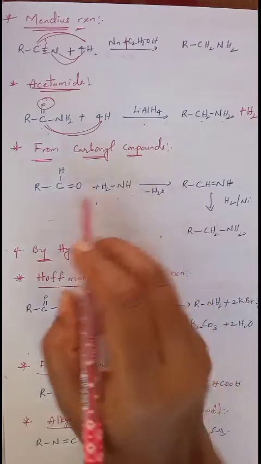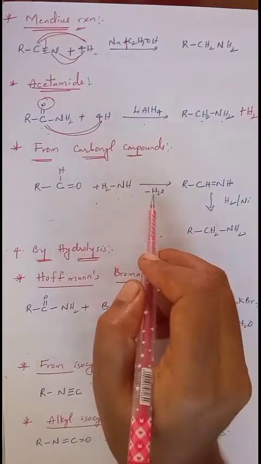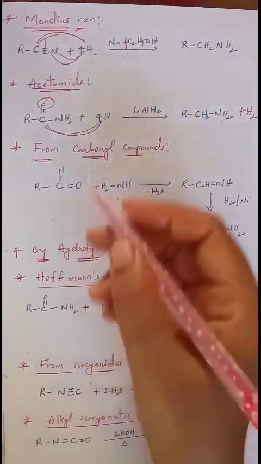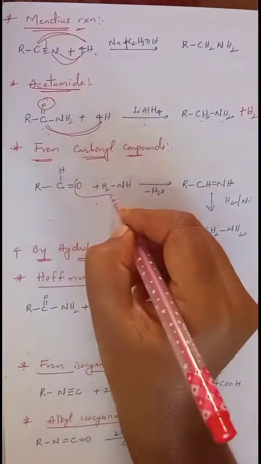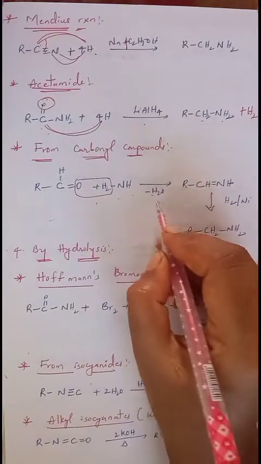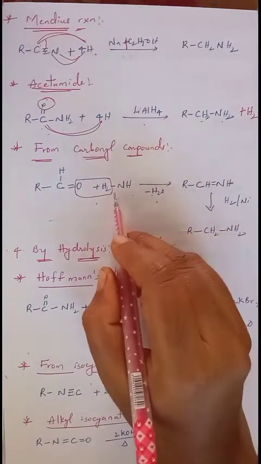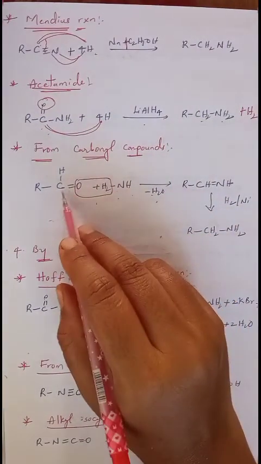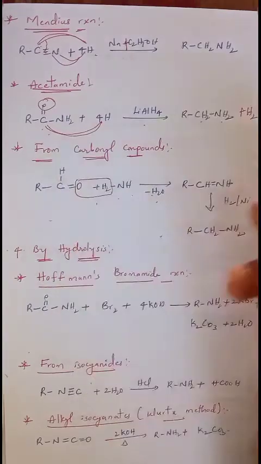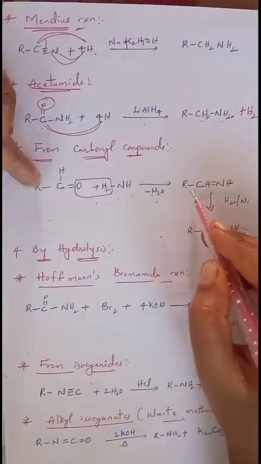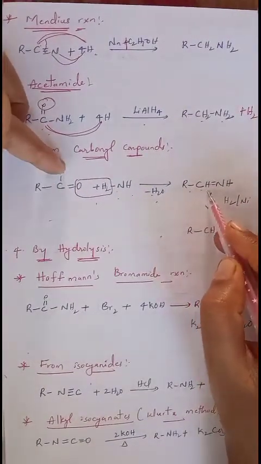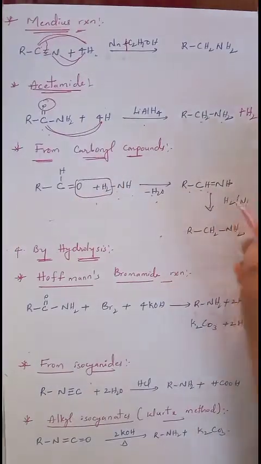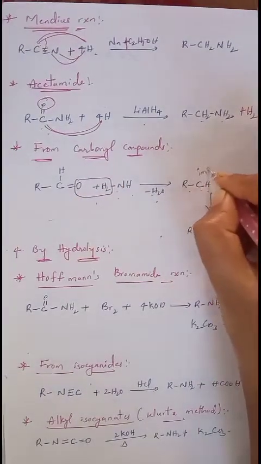So this NH3 reacts with the aldehyde, loses H2O, and converts into imine. First, the oxygen here and 2 hydrogens here together eliminate as H2O. What is left? NH. This NH is added to the double bonded carbon of the aldehyde, converting into CH double bond NH. This is called imine.